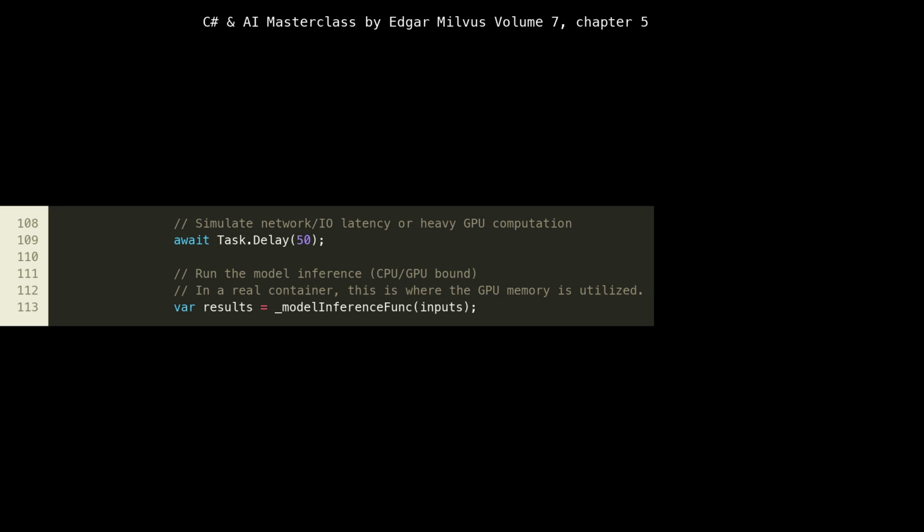At lines 108 to 114, we simulate the core AI model processing. await Task.Delay(50), line 109, simulates network latency or the time it takes to transfer data to a GPU, which is a common overhead in real-world inference. The crucial part is var results = _modelInferenceFunc(inputs), line 113. This is where the actual AI model computation would occur. In a real containerized scenario, this function would invoke a TensorFlow.NET, Torch.NET, or ONNX Runtime model. This is also where significant GPU memory and compute resources would be utilized. Batching helps amortize the fixed costs of model loading and invocation over multiple inferences.